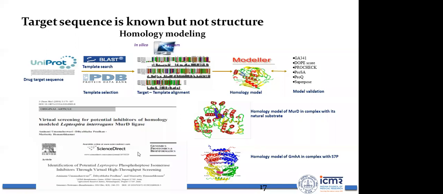So when to use homology modeling? When you have a corresponding crystal structure with at least 30% identity or 50% similarity to your drug target of interest. Say, for example, this is your drug target and you have compared it with Protein Data Bank structures through a BLAST search. If you find a structure with at least 30% identity, more than 70% query coverage, and similarity of at least 50%, then you can go for target-template alignment and use software like Modeler for homology modeling.